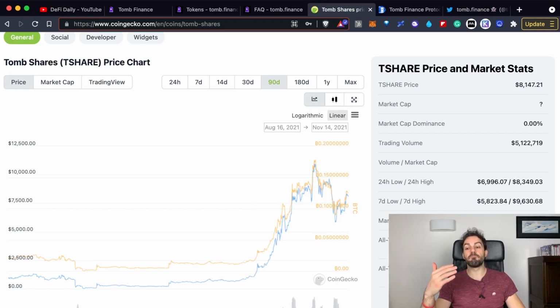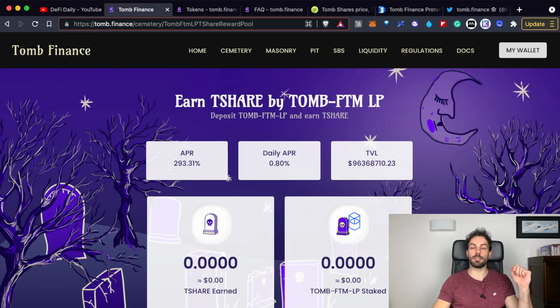Is it enough? It could be. I can't be sure. I don't know the answer. I'm just saying, be aware that when a token is growing so fast, it is possible that a major correction will come, and it can continue even for quite longer than just a couple of weeks. So just be aware of that, because it's absolutely true that the 290% APR is an insane APR, but it's also true that it's paid into a volatile asset.